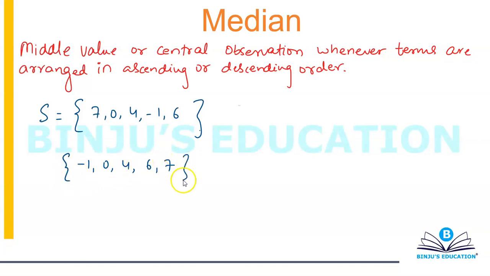Now which term is the middle value or the central observation? This 4 is the middle value or the central observation. So what is your median? Your median is 4, and that's your answer. So it's the middle value or the central observation whenever terms are arranged in ascending or descending order.